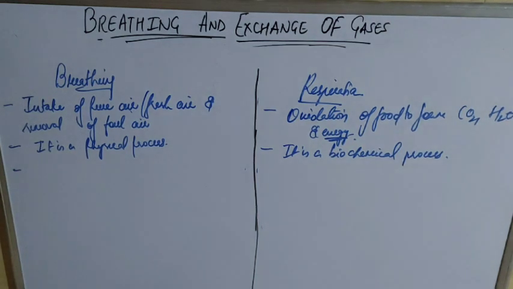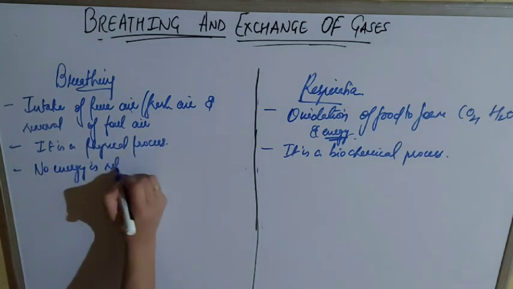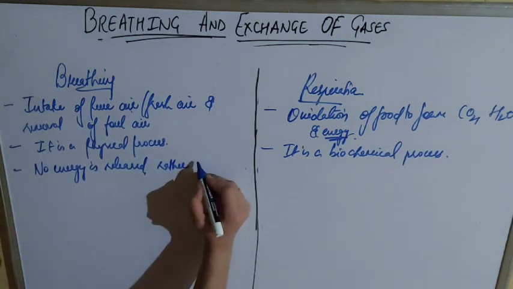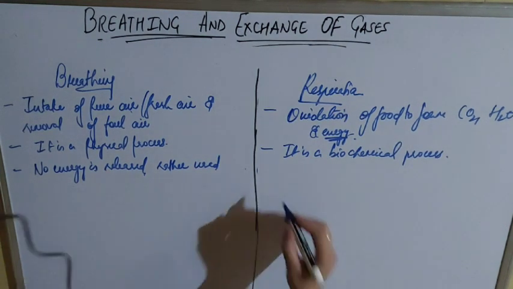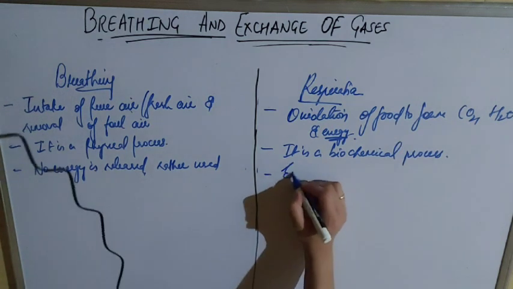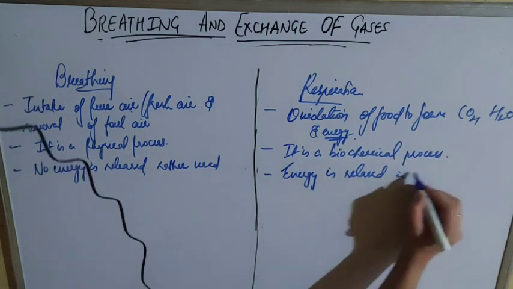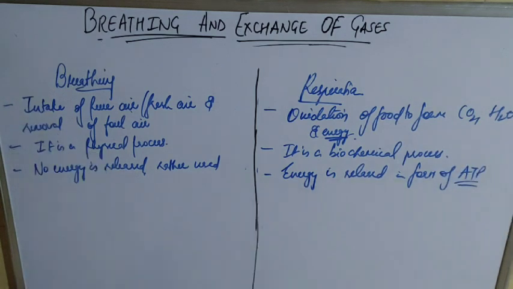So next difference is in breathing, no energy is released. It is rather used. Energy is not released because we are not doing any work. But we are using the energy in respiration. In respiration, energy is released in the form of ATP. What is ATP? ATP is adenosine triphosphate, a unit of energy.